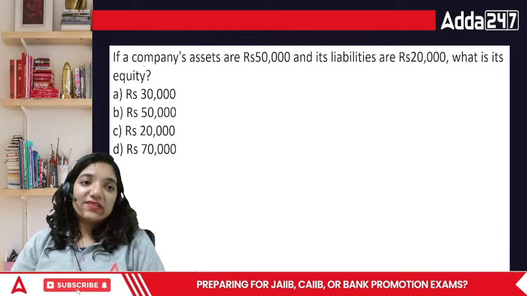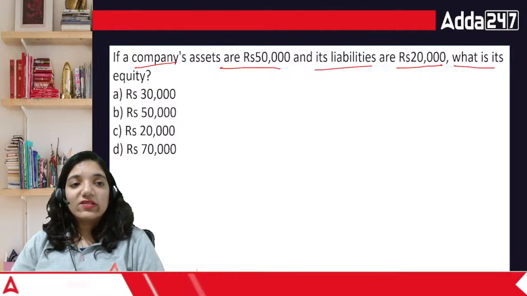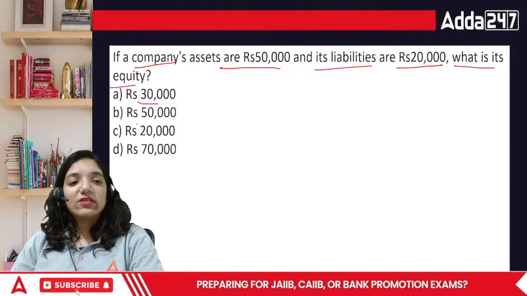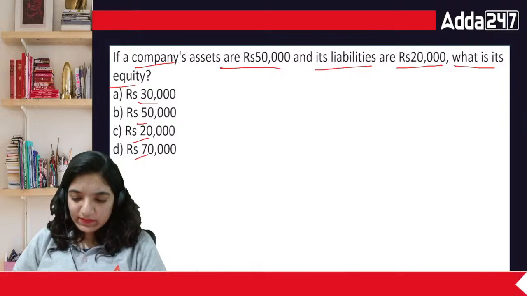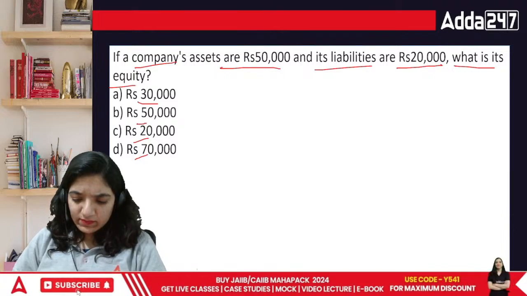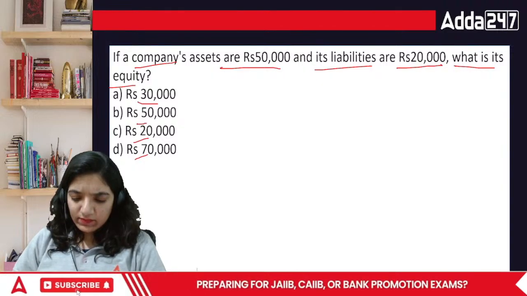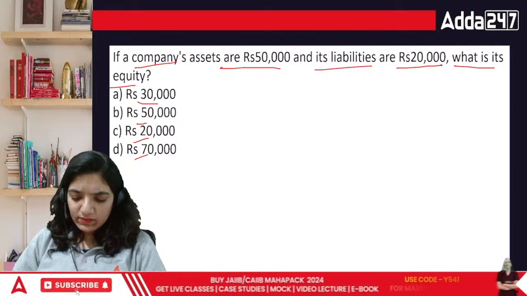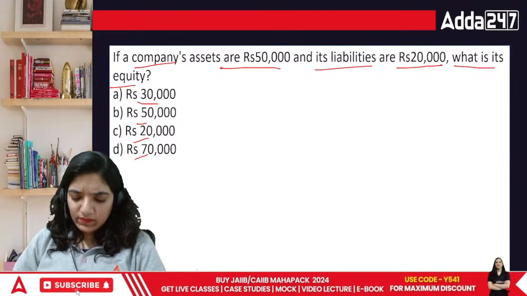If a company's assets are 50,000 and its liabilities are 20,000, what is the equity, everyone? 30, 50, 20, 70. What's the answer? Done, everyone?